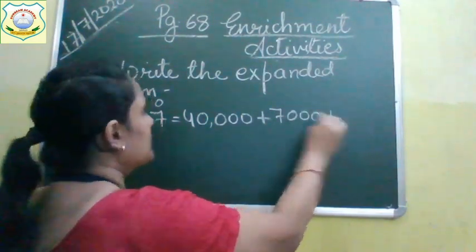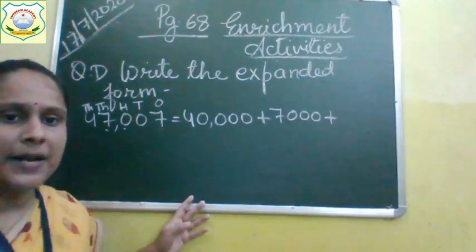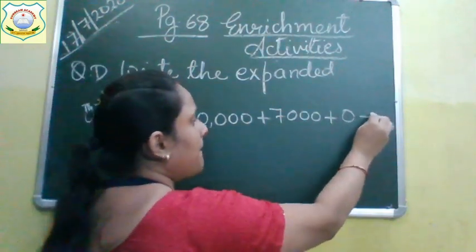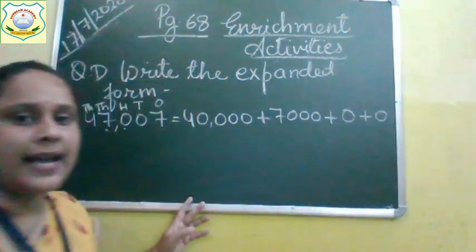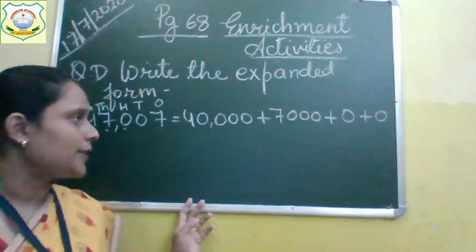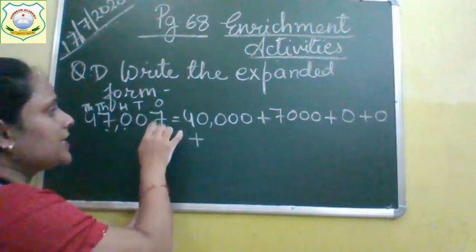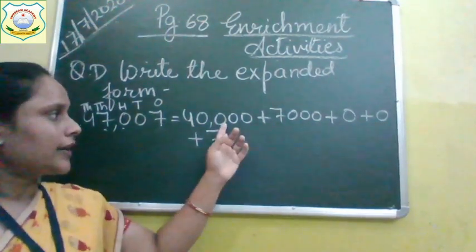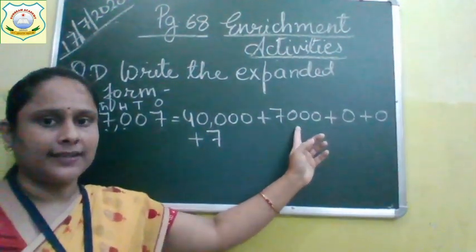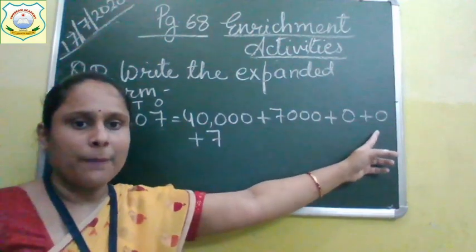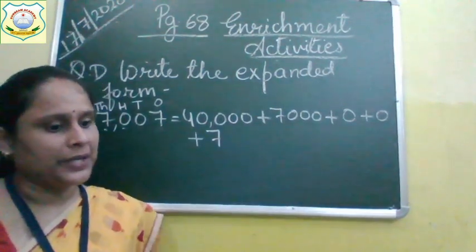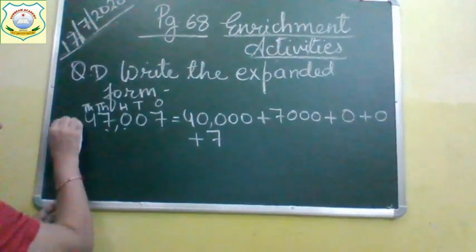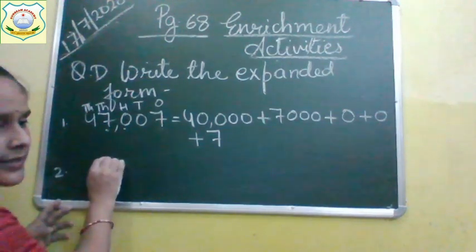Plus 0 is in hundreds place. So write 0. Plus 0 is in tens place. So write 0. And plus 7 is in ones place. So write down 7. 40,000 plus 7,000 plus 0 plus 0 plus 7. Come to the next question. Next question given to you is